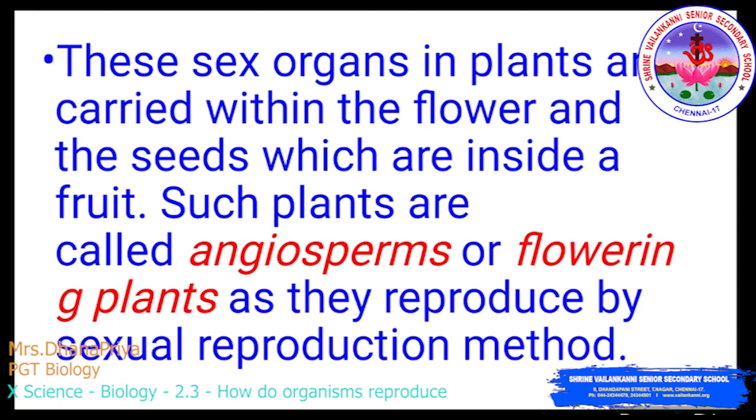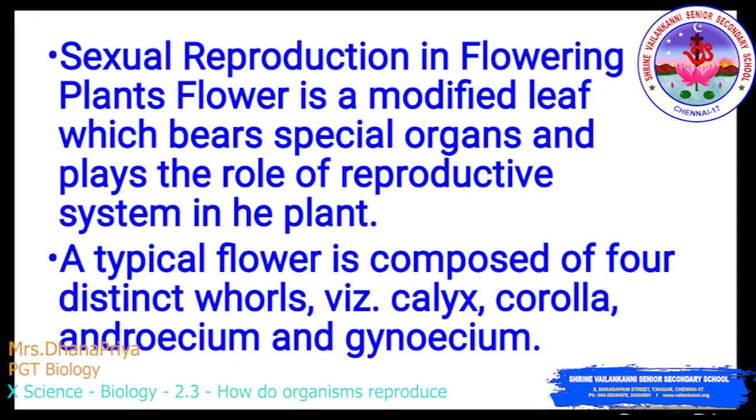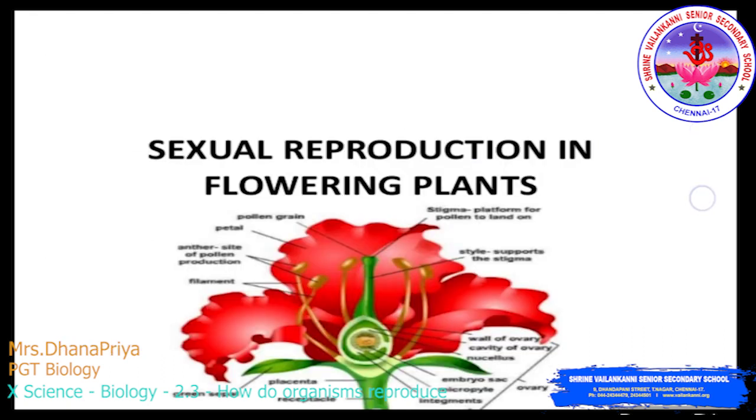These sex organs in plants are carried within the flower, and the seeds are inside a fruit. Such plants are called angiosperms or flowering plants, as they reproduce by the sexual reproduction method. Sexual reproduction in flowering plants. A flower is a modified leaf which bears special organs and plays the role of the reproductive system in the plant. A typical flower is composed of four distinct whorls, that is calyx, corolla, androecium and gynoecium.